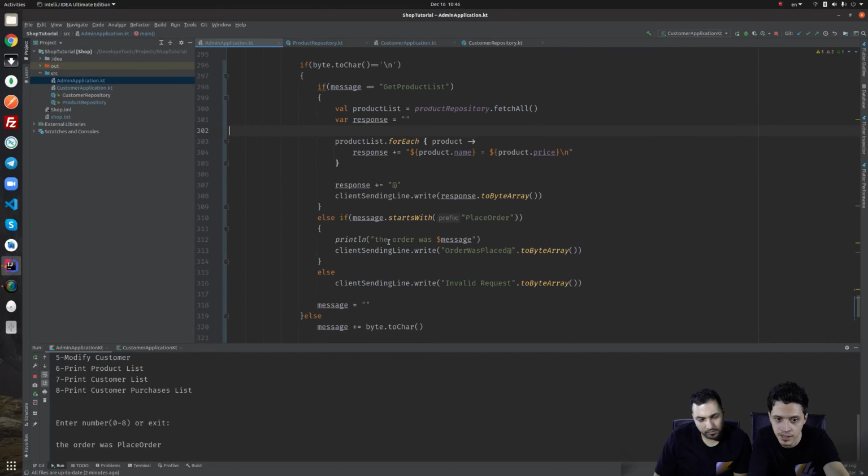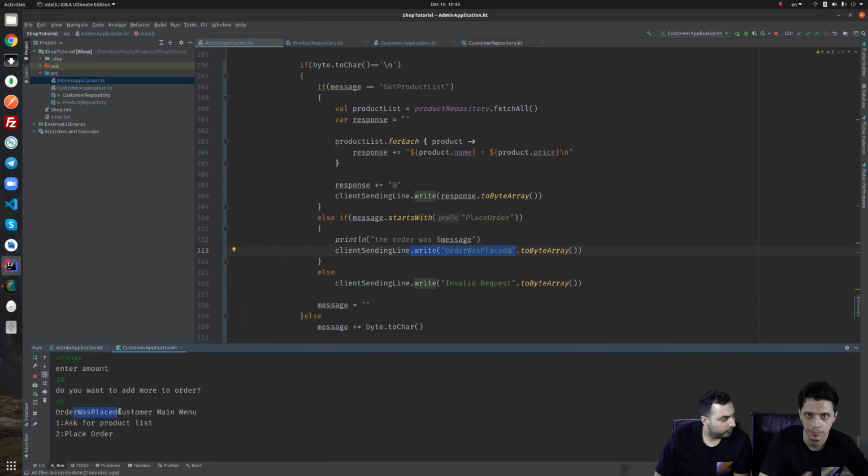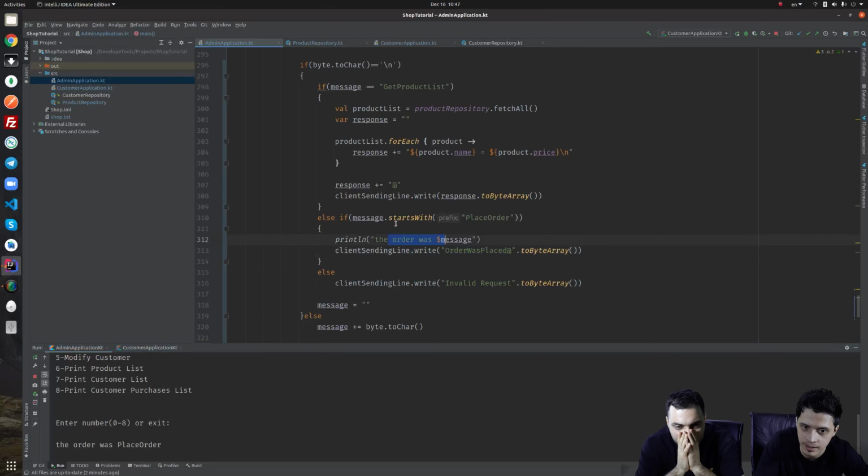The admin is printing the order was, so it has received the order and responded with order was placed. The other side has received this order was placed. So the communication is made, and the only thing that is not okay is that the admin side was supposed to print the products, the apple and the orange 5, for example, and I don't see those here.